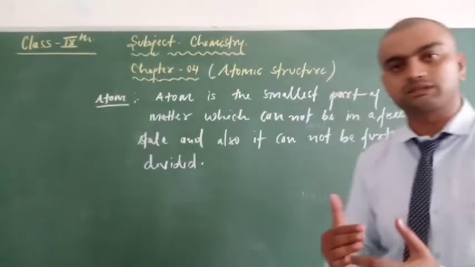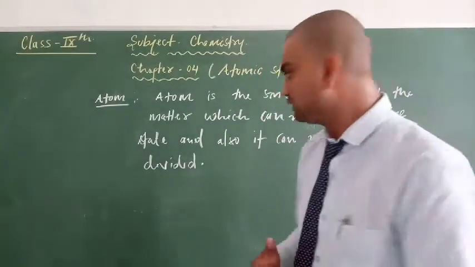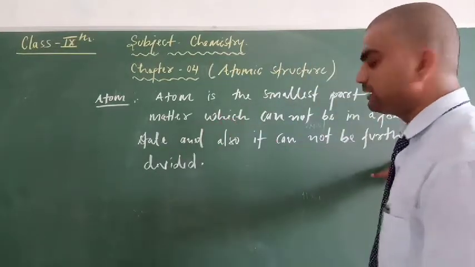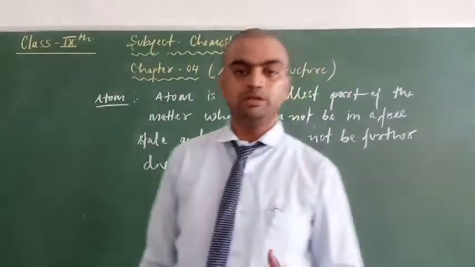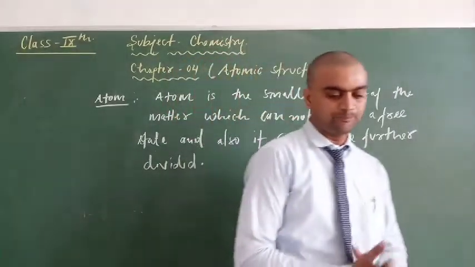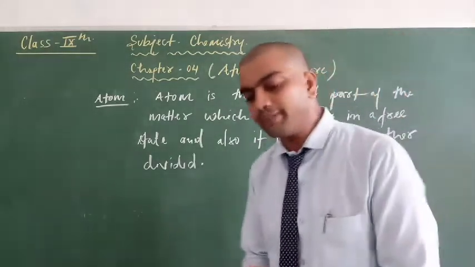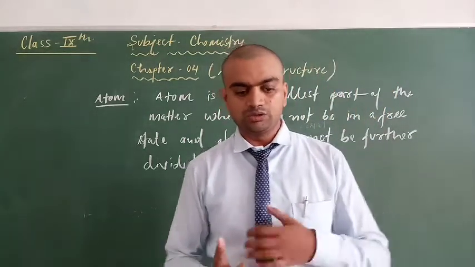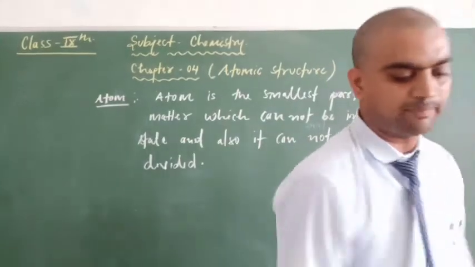It always combines with another atom to form a molecule. And also atom cannot be further divided into simpler units. So in this chapter we have to talk about how the atoms look like. Clear? So let's come to the second topic in this chapter.